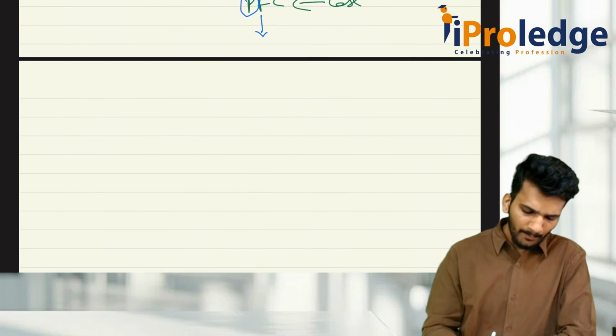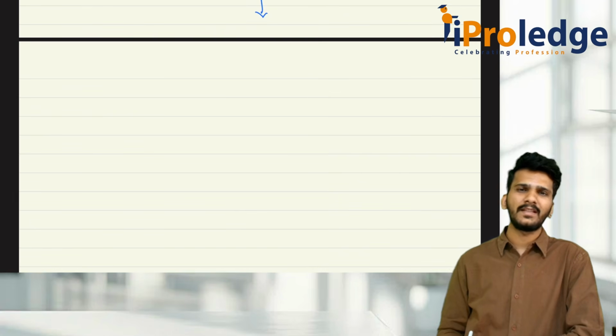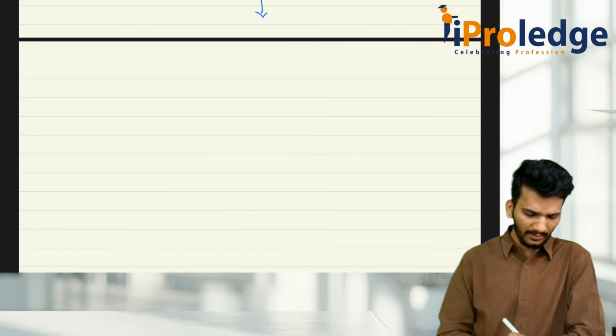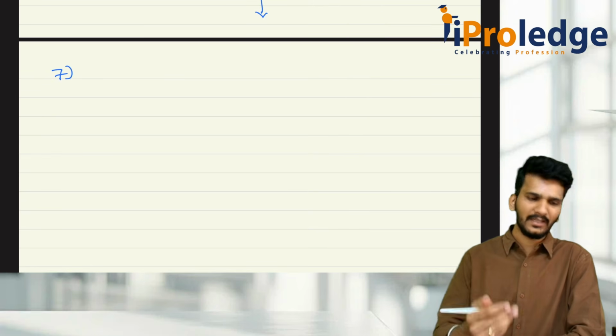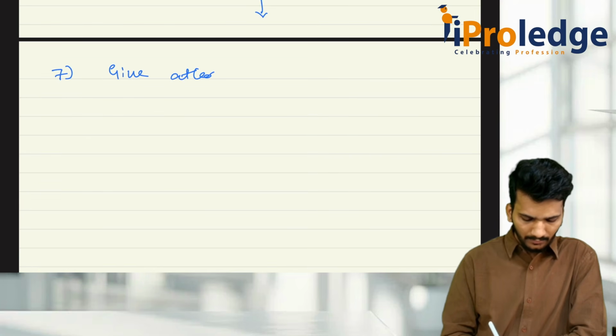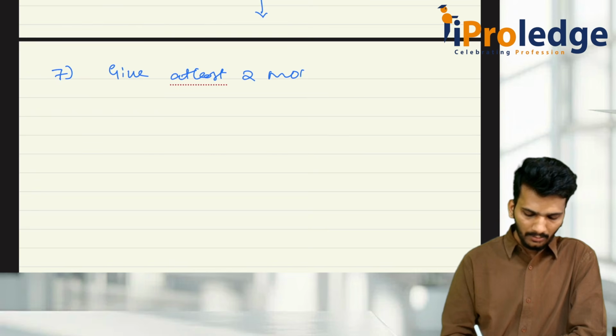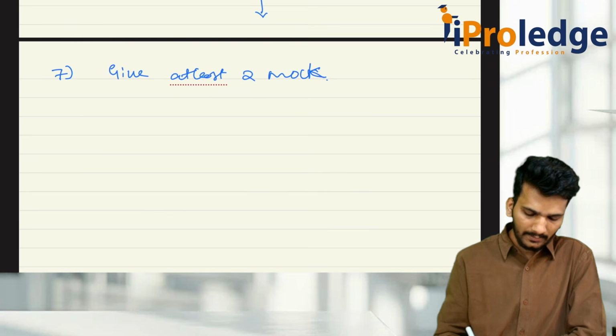Then one very important thing that many students, CS students, ignore, out of overconfidence or lack of time or any other factor, is the 7th point, which is very important and the last point for our discussion here: writing mock tests. Give at least 2 mock papers. I am telling you, at least 2 mock papers.